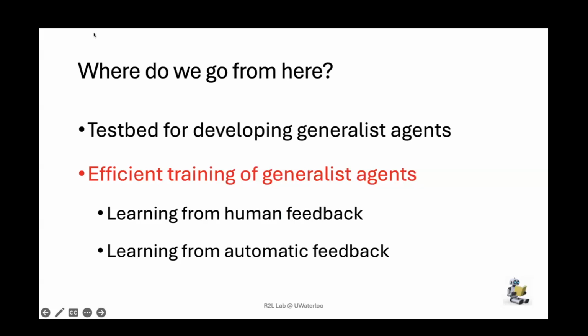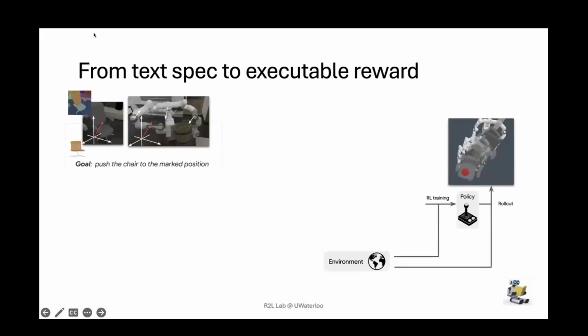Okay, so we talked about testbeds. The next part I want to talk about is how do we train generalist agents? And the 2 works I want to mention here are learning from feedback. So first we'll look at learning from human feedback, and second we'll look at learning from automatic feedback. So let's look at learning from human feedback.